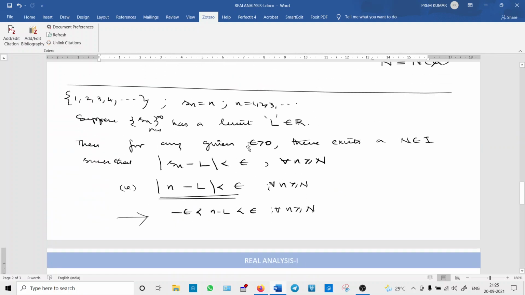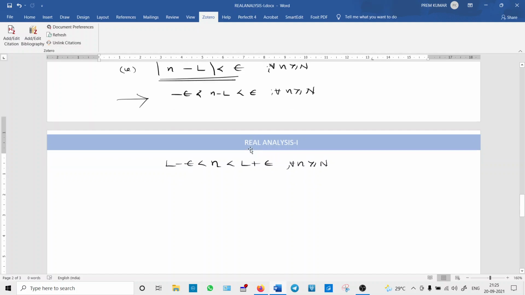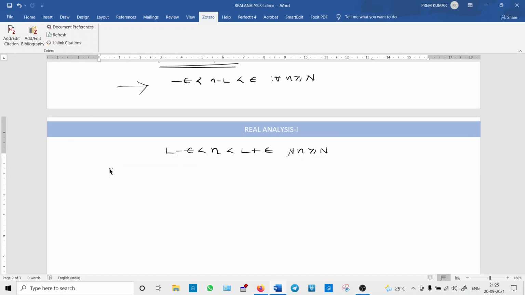The definition says let epsilon be any value. Suppose epsilon equals 1. Then also the definition must be satisfied. That is why we call it the any-epsilon definition. So what happens here? L minus 1 is less than n, which is less than L plus 1, for n greater than or equal to capital N. Suppose capital N is here, then N plus 1, N plus 2, everything. This is the meaning of every n greater than or equal to capital N.